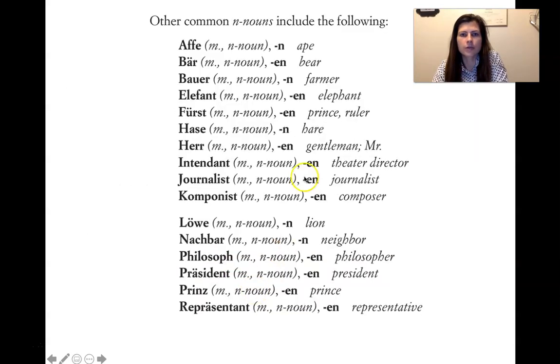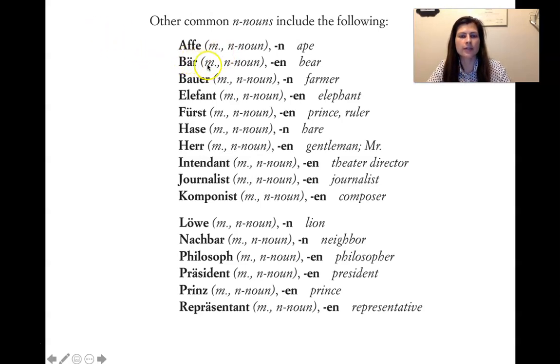Okay, so here we have some that you can put into your list. This is not all of them. I have some more after, but some of these are more common than others. Obviously, der Mensch is super common, and der Student is quite common. But der Affe is common depending on your line of work. So der Affe is an en noun. If you said something where the ape or the monkey is the direct object, it would be den Affen.